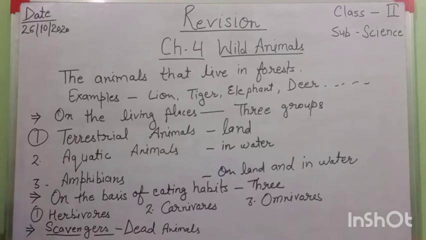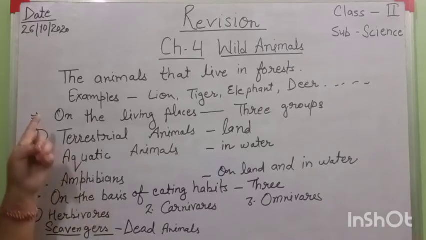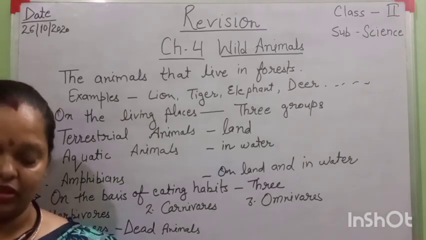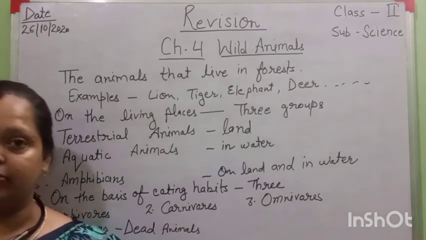Okay, these points are clear now. Then I will tell you about endangered animals. What are endangered animals?